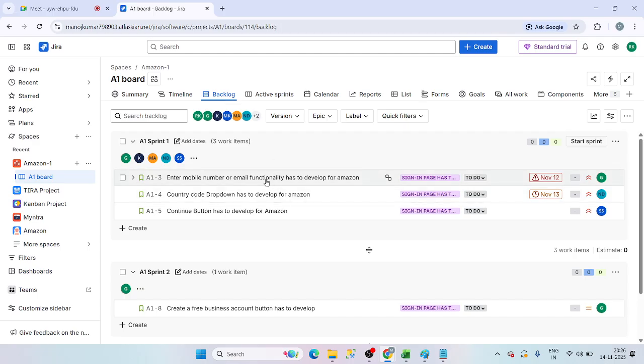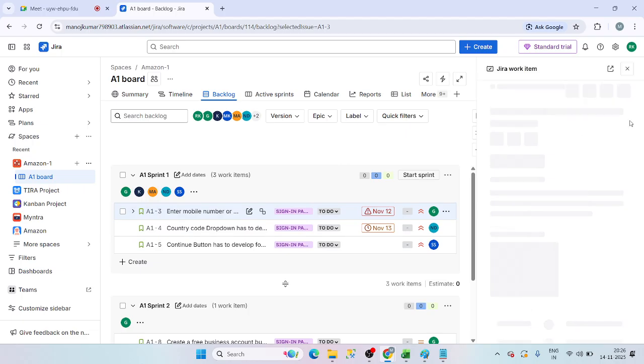See here, to complete this ticket, what I have done is I have taken this just for an example only.